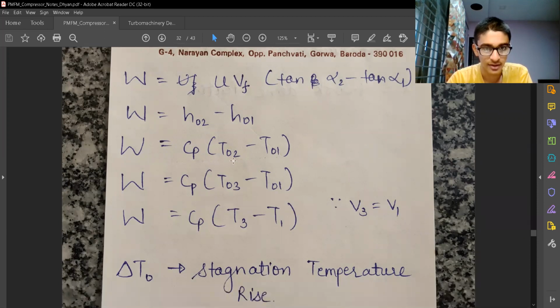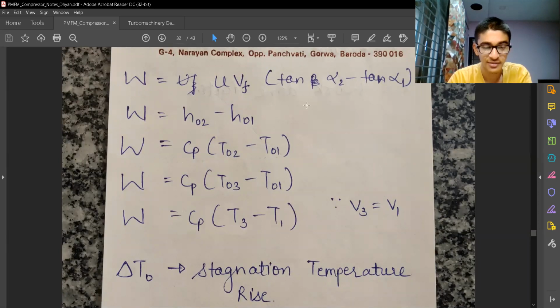And since 2 to 3 is the stator, where 2 is the entry to the stator and 3 is the exit from the stator, we are not doing any work, so the total temperatures remain the same. And since the velocities are constant, we have seen earlier that V1 and V3 remain constant, hence we can change the total temperatures to actual temperatures.